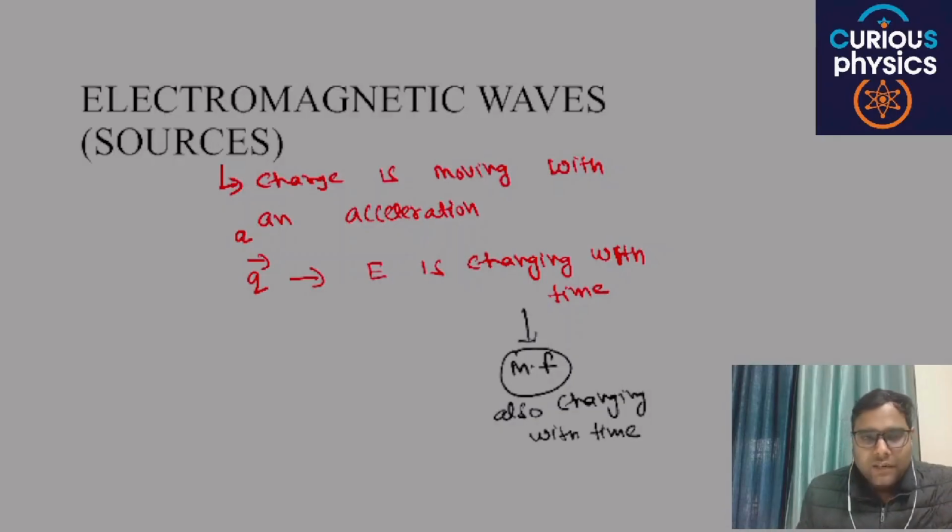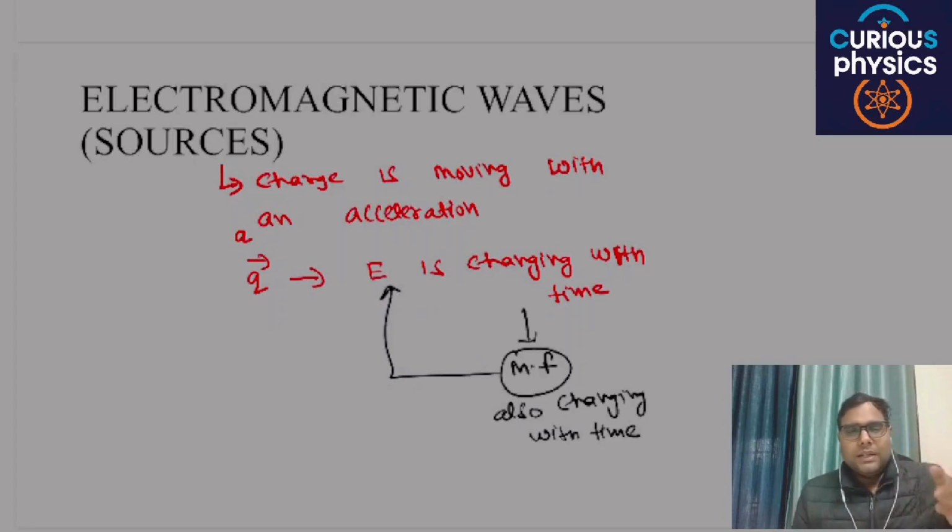If the magnetic field is changing with time, or the magnetic flux is changing with time, it will create an electric field which is changing with time. Meaning to say that the electric field is producing a magnetic field and the magnetic field is producing an electric field. Are you able to understand my point or not? In that particular situation a waveform is produced.